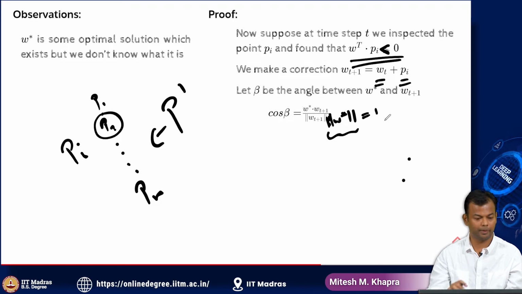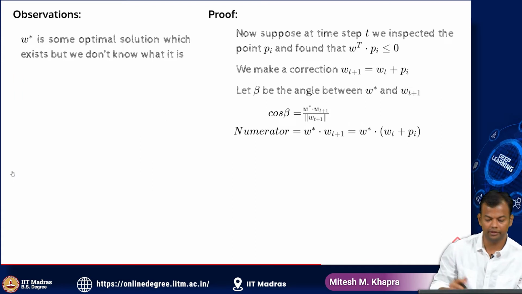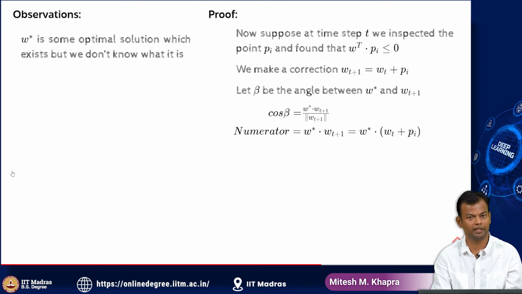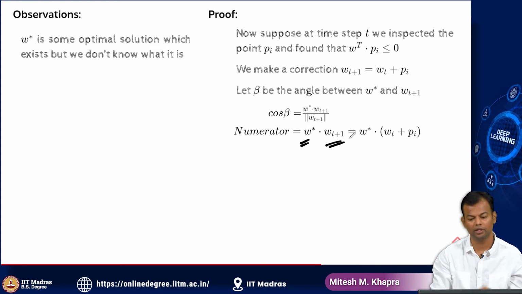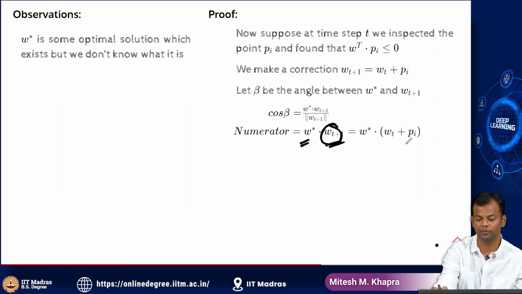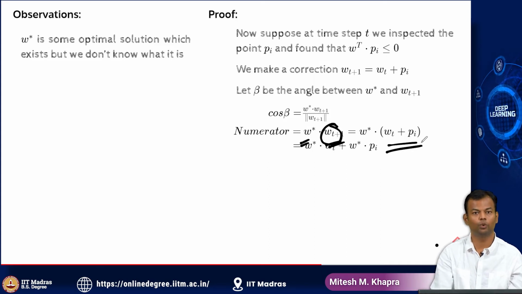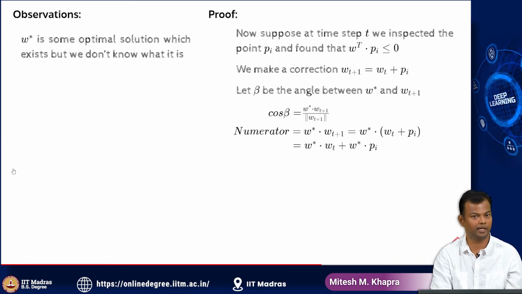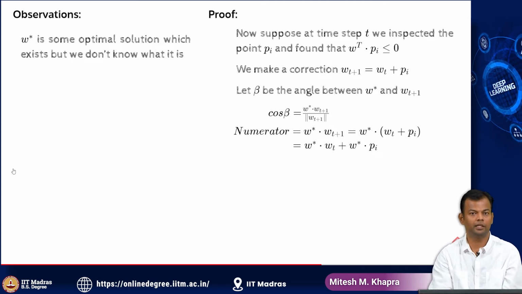Now let's try to expand this. I'll look at the numerator alone. The numerator is the dot product between W star and W(t+1). Remember that W star and W(t+1) are vectors, so I can talk about the dot product. Now I can substitute the value of W(t+1), which is nothing but Wt plus Pi, the addition of two vectors. Now I'm going to open up these brackets. So I get the dot product between W star and Wt, and the dot product between W star and Pi. Now I'm going to define a new quantity.